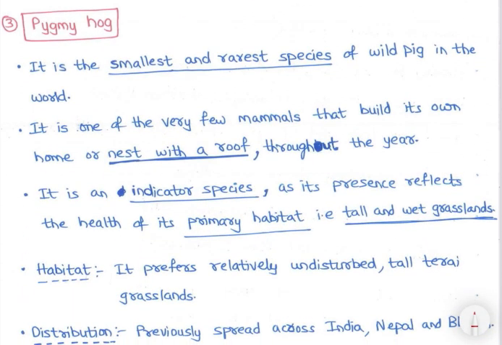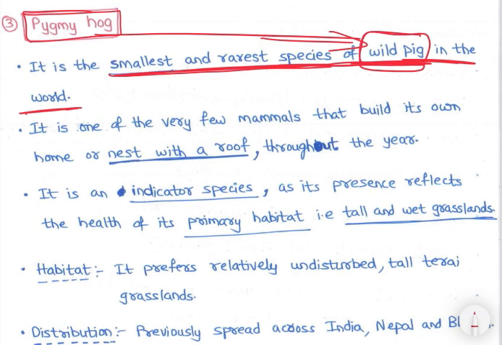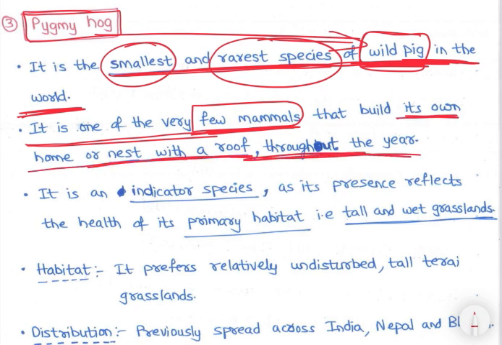Next is the pygmy hog. See, it is the smallest and rarest species of wild pig in the world, right? Pig is a mammal, right? What a mammal is, we'll also be studying. It is one of the very few mammals that build their own home or nest with a roof throughout the year. So this is a very unique species, right?